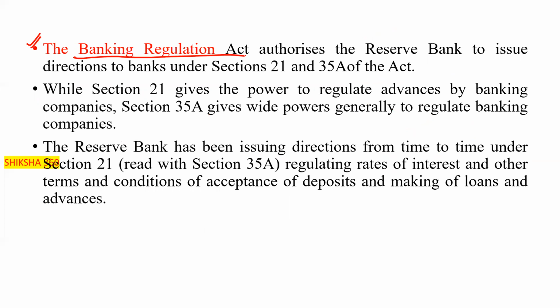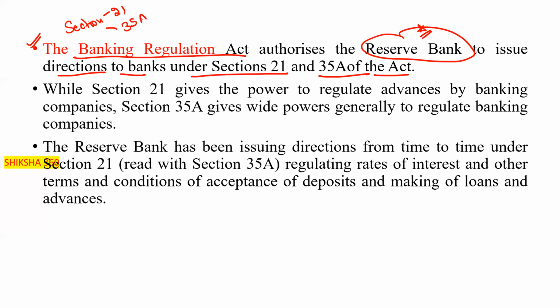The Banking Regulation Act authorizes the Reserve Bank to issue directions to the banks under section 21 and section 35A of the Act. First of all, we have to discuss these two sections: section 21 and section 35A. Section 21 gives the power to regulate advances by the banking companies. I will write section 21 here.